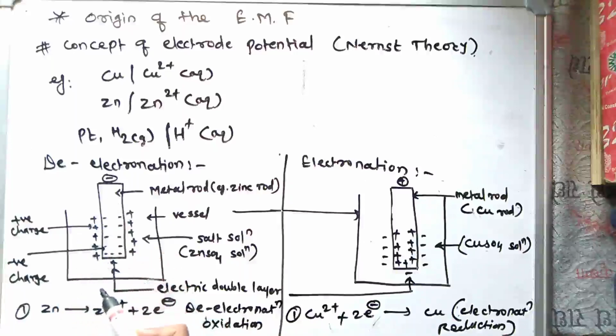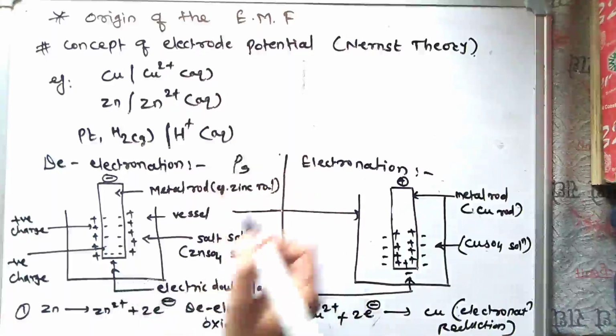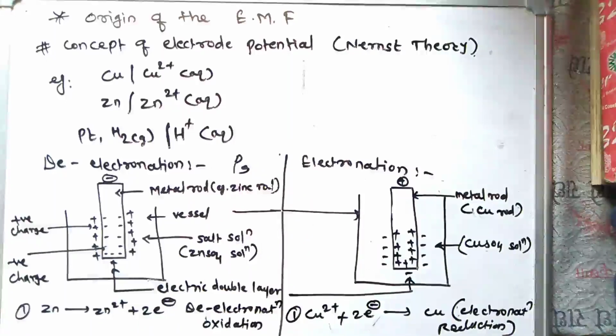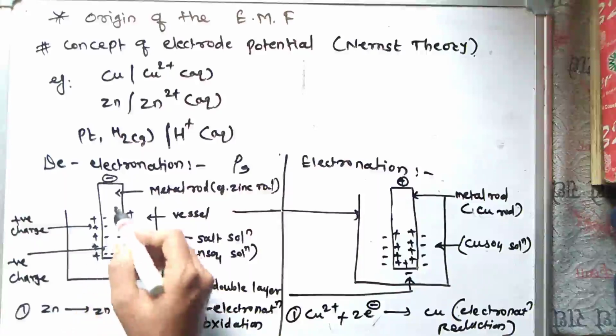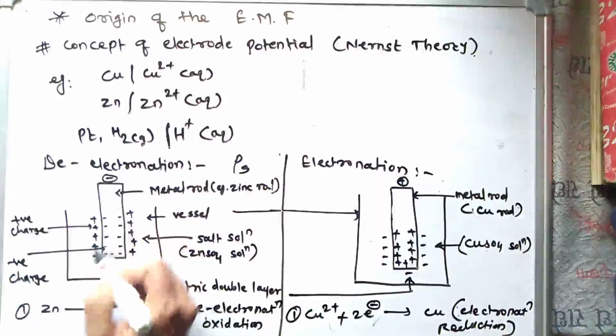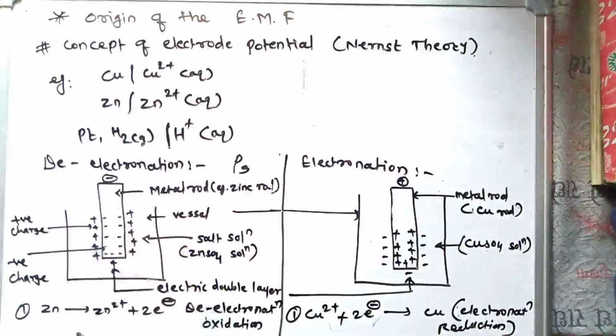on the metal. This tendency of the metal is known as the solution pressure and is represented as PS. This solution pressure is different for different metals. Due to this process, the electrons are set free at the metal and the metallic electrode gets negatively charged. In this de-electronation process, oxidation of the metal atom takes place. That is, Zn gives Zn2+ and 2 electrons; de-electronation gives the oxidation process.